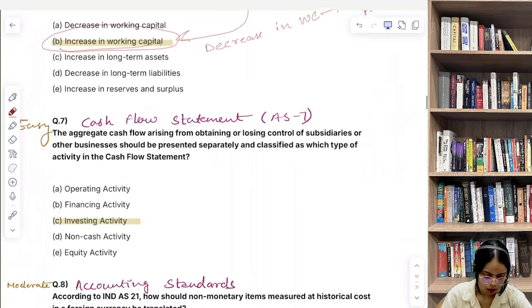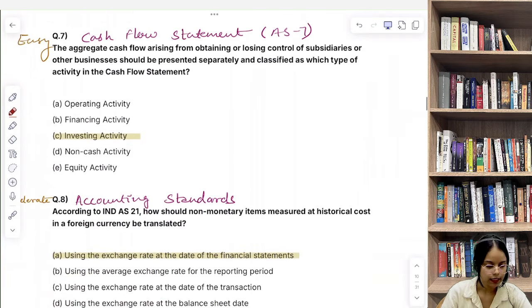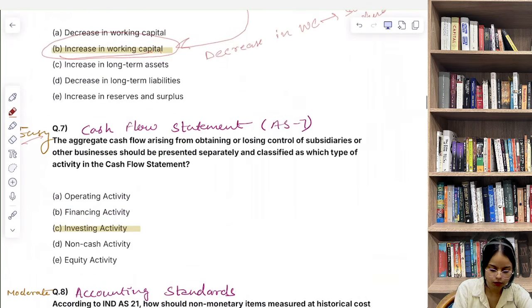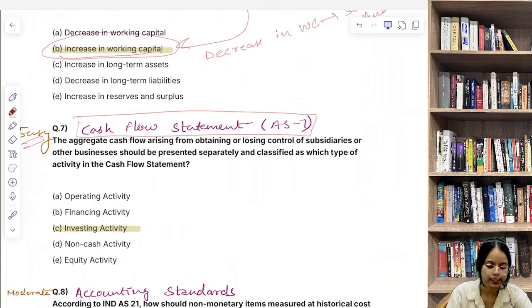Now question number 7. Let's read this. The aggregate cash flow arising from obtaining or losing control of subsidiaries or other businesses should be presented separately and classified as which type of activity in the cash flow statement. So very simple and easy question this is. कैश फ्लो स्टेटमेंट से ये क्वेश्चन है, अकाउंटिंग स्टैंडर्ड 7. This comes directly from IND AS accounting standard 7 cash flow statements.